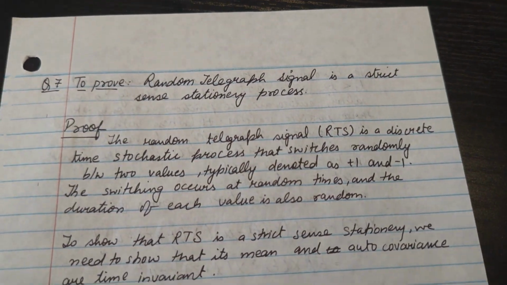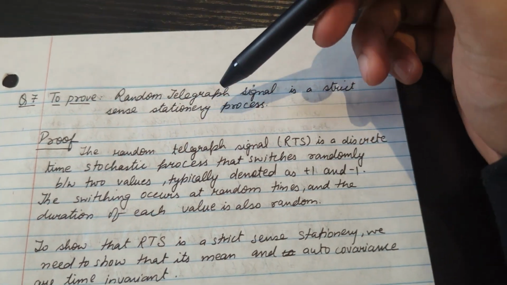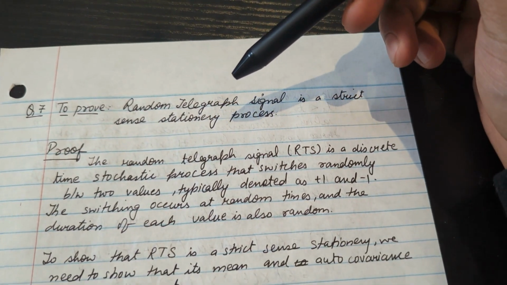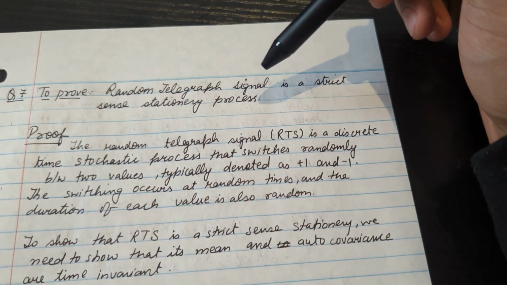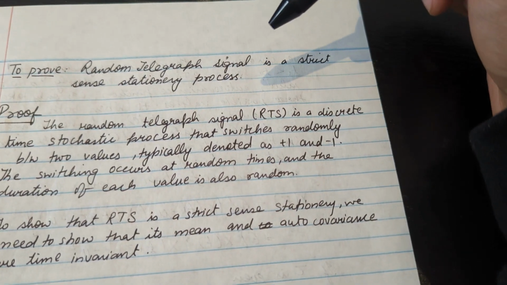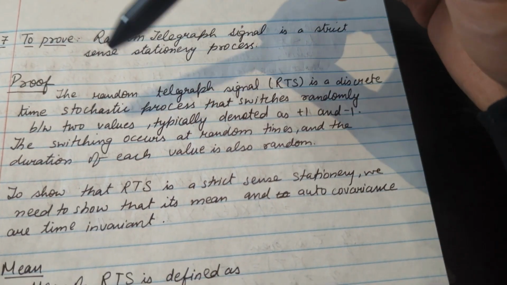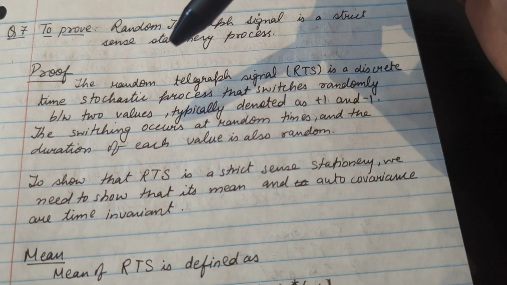Okay, so what do we have given? We need to prove that a random telegraph signal is a strict sense stationary process. Okay, so now we come to the proof.